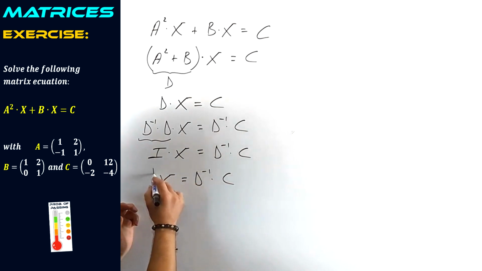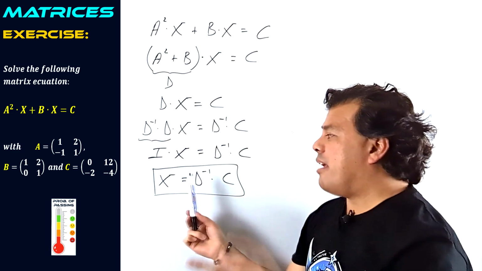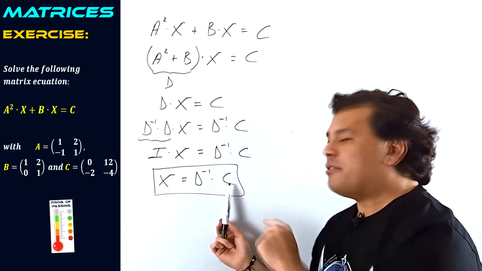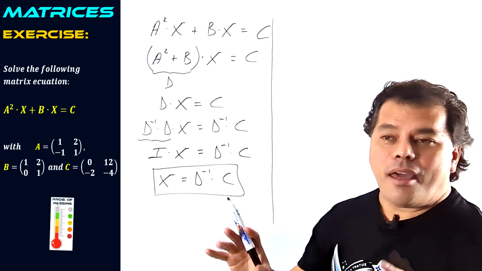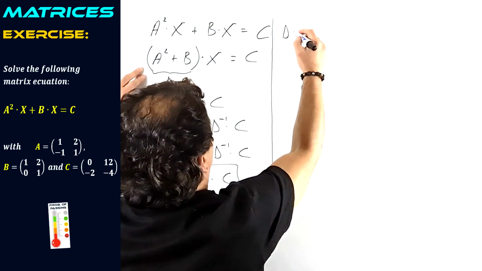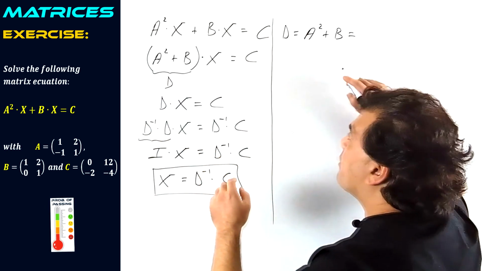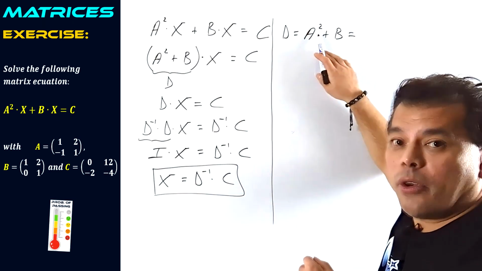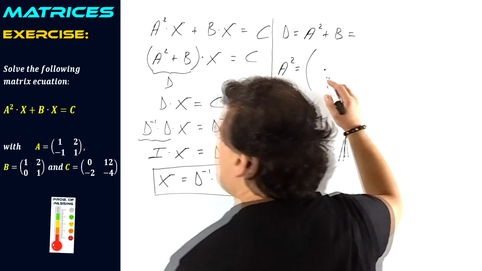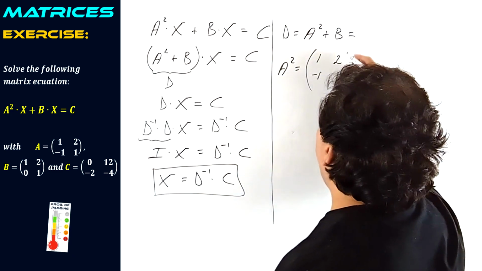First we are going to calculate matrix D. Then we are going to calculate its inverse. And we are multiplying the result by matrix C. And that's it. Now let's begin to calculate our matrix D. It's equal to A squared plus B. So let's bring matrix A in order to square it. A squared is equal to matrix A, which is 1, 2, negative 1, 1.